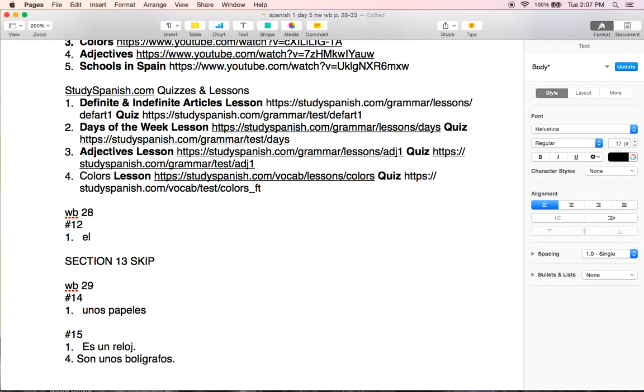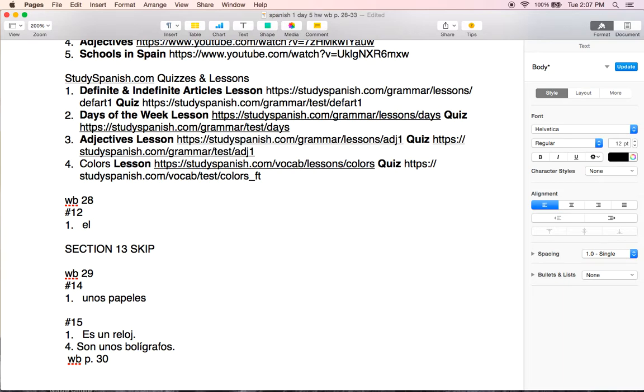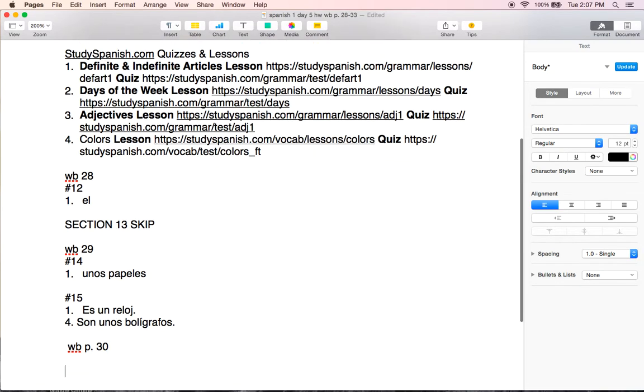Moving on, workbook, page 30. And it says, for each item listed, say whether it is in the classroom and how many. If it is not, we're not going to worry about it because we're going to pretend like we're in the classroom and we're just going to imagine how many of the following things are usually in a classroom. So, workbook page 30.